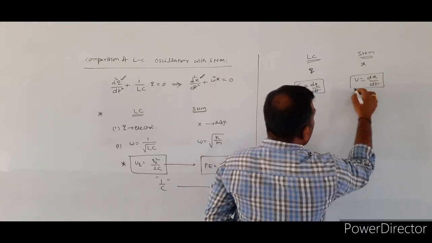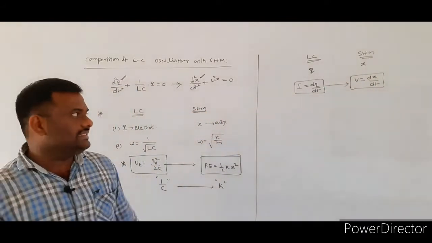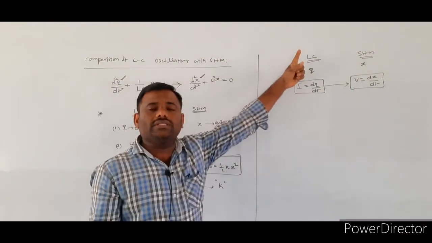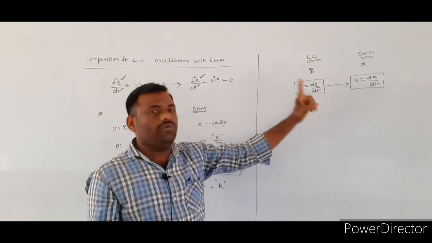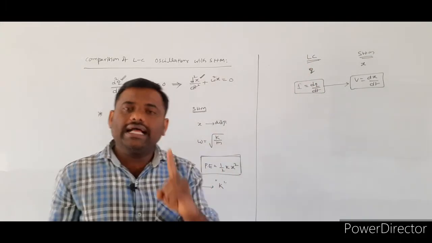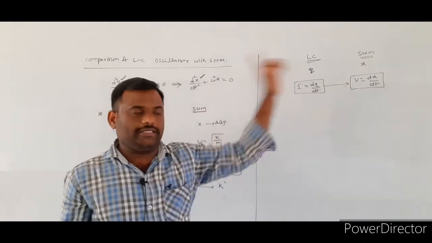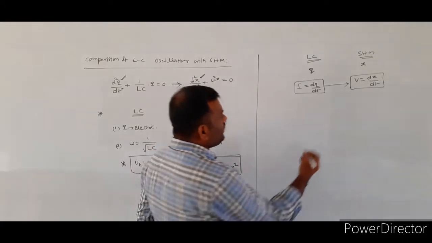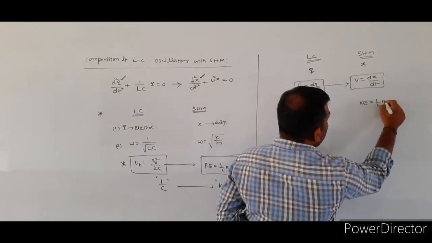Here v is equal to what? dx by dt. So here the electrical current in the case of the LC circuit will be equal to the velocity of a particle which is executing SHM. Electrical current value will be equal to what? Velocity. Next one, already I told the kinetic energy in the case of the SHM